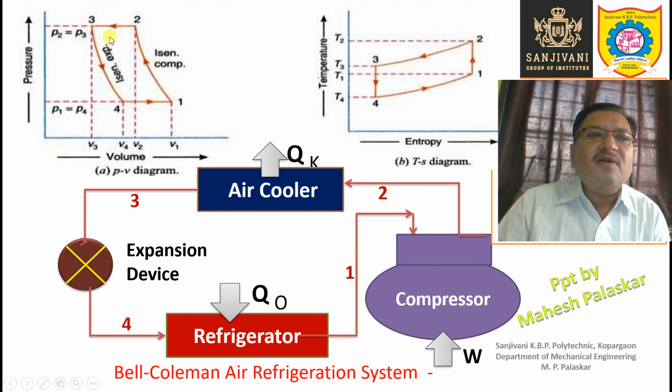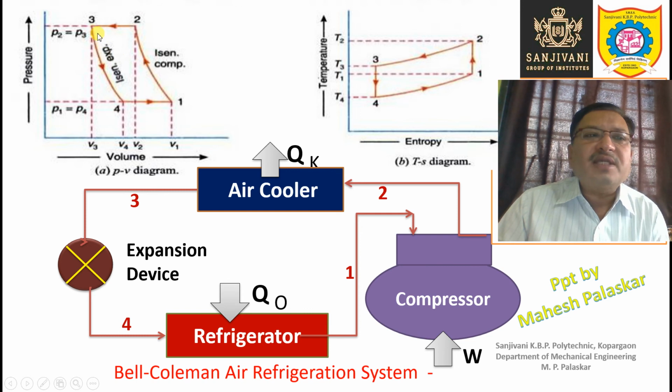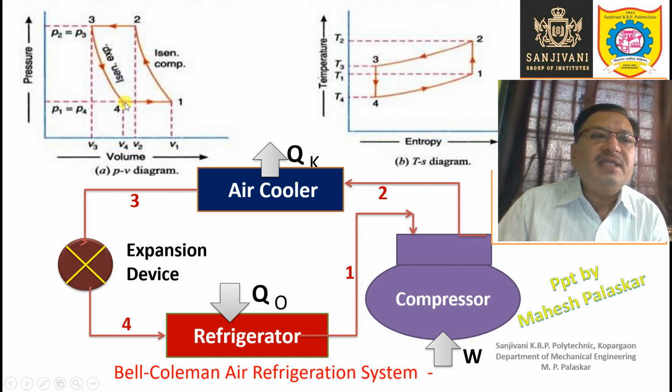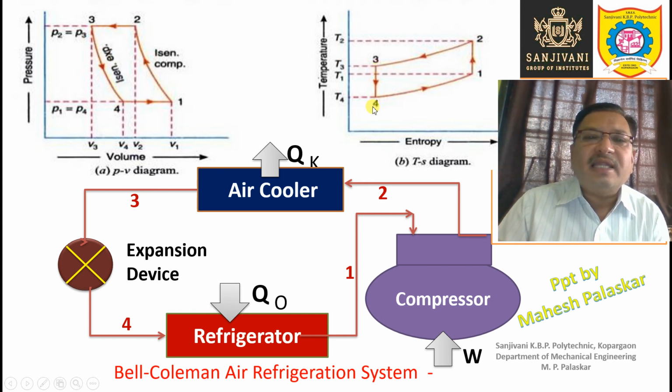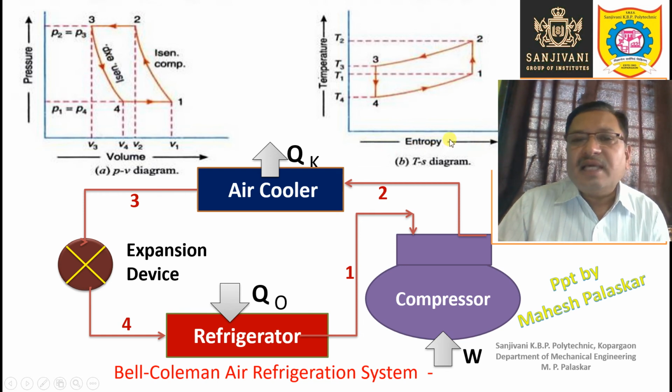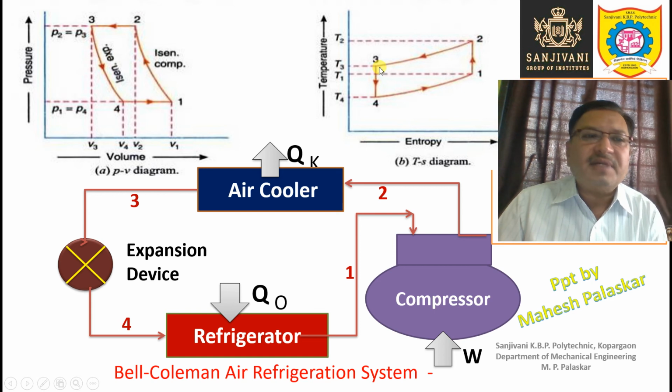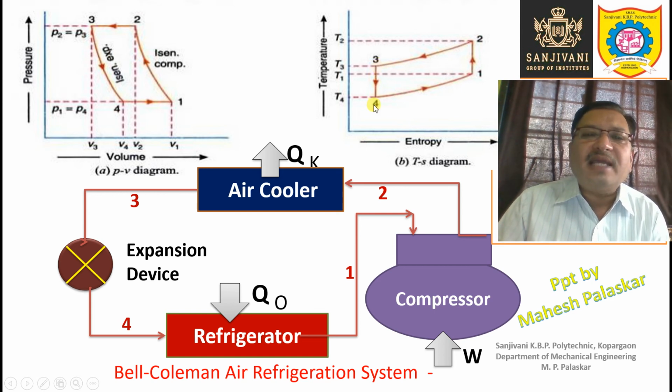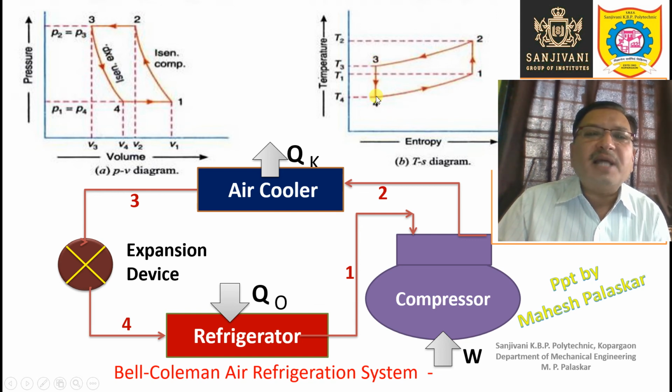Now 3-4. So 3-4 is the expansion process, again an isentropic process. Here you can see during process 3-4 the pressure decreases and the volume increases. That means it is an expansion process. And here this line is vertical, entropy being plotted on the x-axis. It means it is an isentropic adiabatic process. An adiabatic process is one during which there is no heat transfer. So this is the isentropic adiabatic process, the process 3-4, a process of expansion.